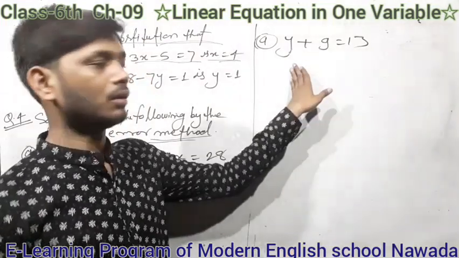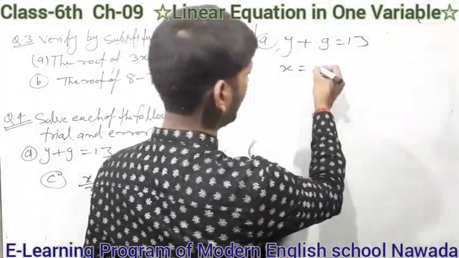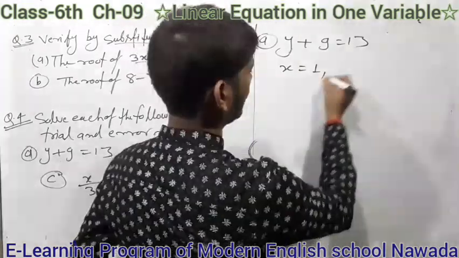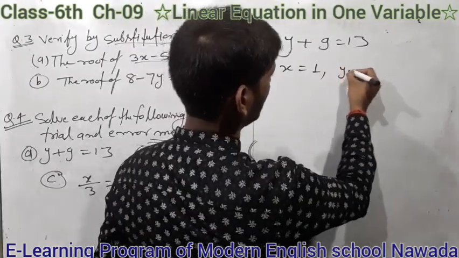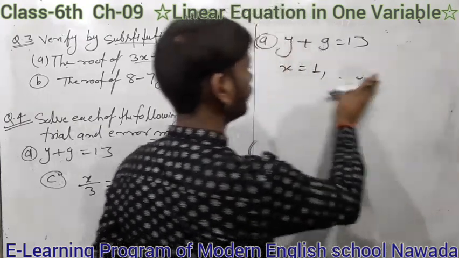When you have to put x equal to 1, then y plus 9 is equal to 13.